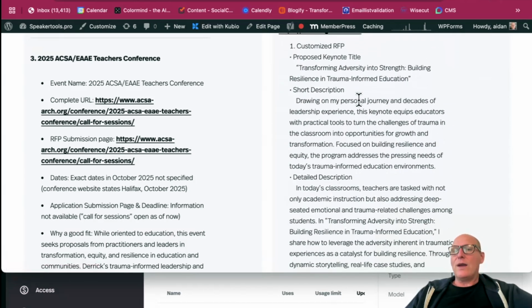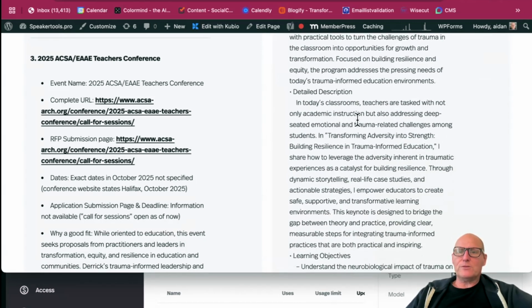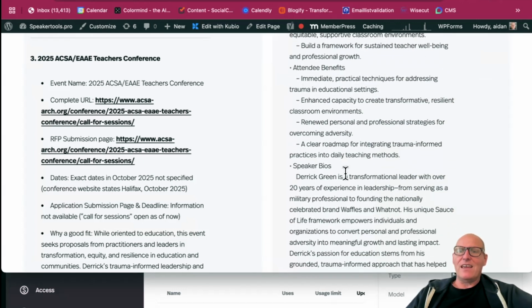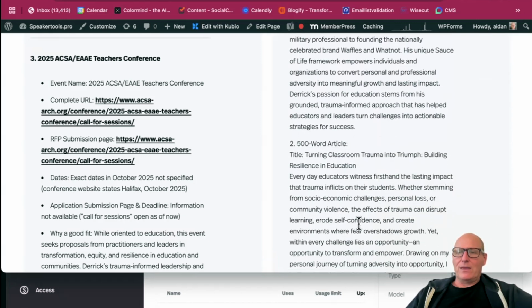Then it creates the customized RFP, integrating those challenges with Derek's program. So this RFP is now customized for that event. You'll see that it gives you the short description, the detailed description, the learning objectives, the attendee benefits, and then it tweaks Derek's bio to be the most appealing to the meeting planners that are there.